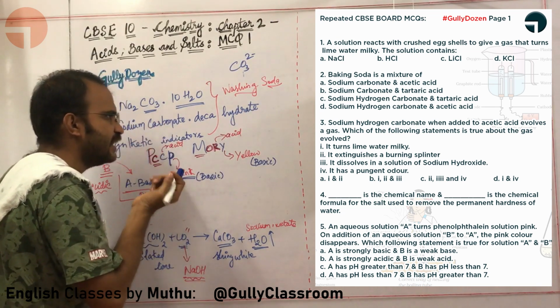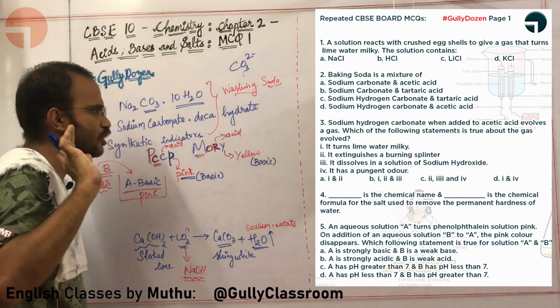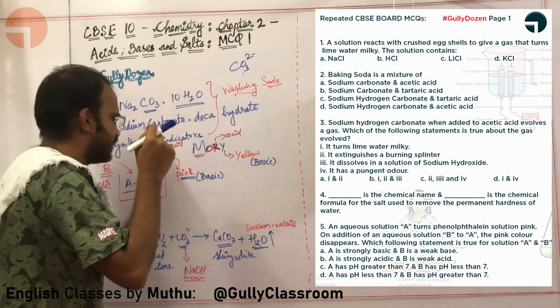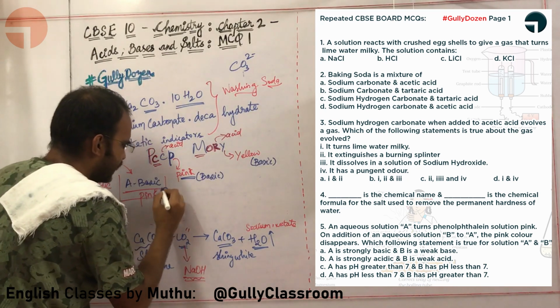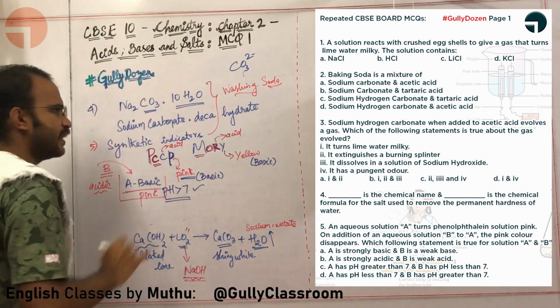What about option B? A is strongly acidic and B is a weak acid. They are saying that both are acidic. That is also not true. Let us look at C. A has a pH greater than 7. A is a base, so the pH of the base is obviously greater than 7. So that is right.